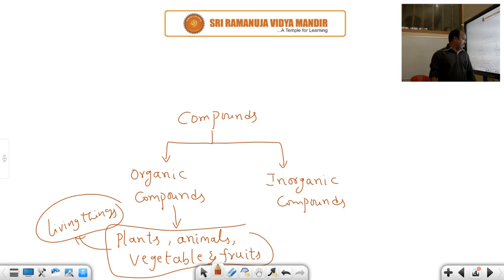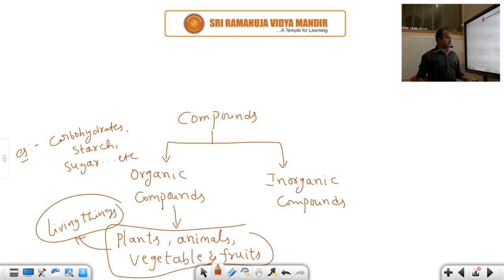Example, you know very well, carbohydrates are organic compounds, as well as starch and sugar. All these are organic compounds which occur naturally. These are obtained from plants, animals, vegetables and fruits.